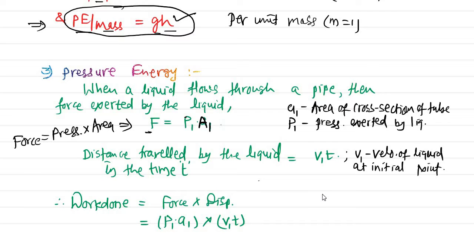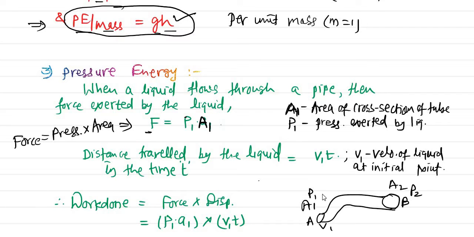So A1 is the area of cross section at point A, the initial end of the tube. Let me redraw the diagram once more. This is A1, point A and B. This end we denote B, the area of cross section at the second end is A2, and the pressure is P1 at the initial end and P2 at the second end.